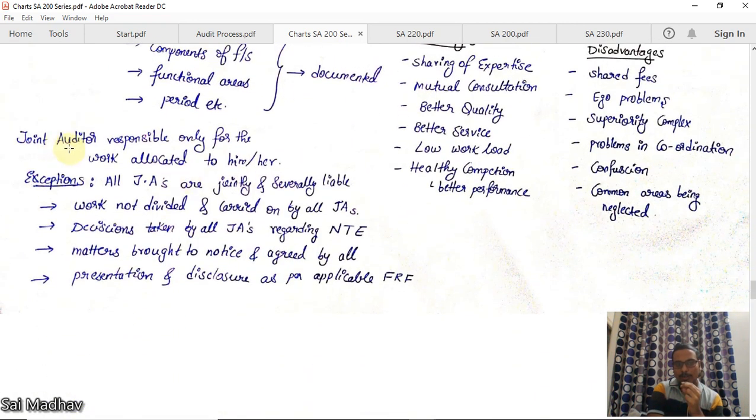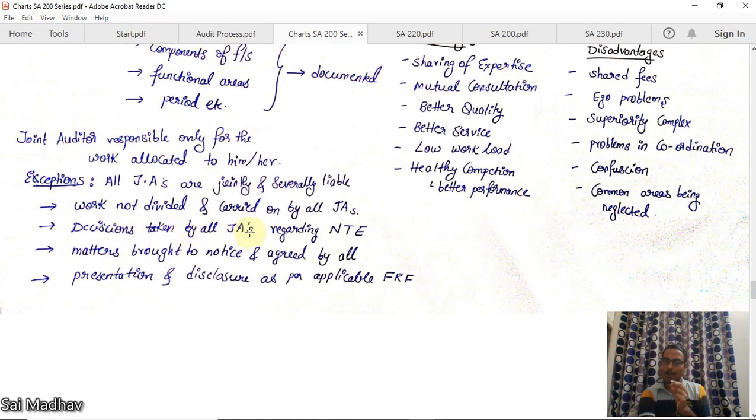Okay, a joint auditor is responsible only for the work allocated to him or her. See, the joint auditor will be responsible only for the work that is allocated to him. The other areas he is not concerned with. He is not responsible. But there are some exceptions. All joint auditors are jointly and severally liable when work is not divided and is carried out by all joint auditors. If any work is not divided and all of them carried it out, then obviously they will be liable.